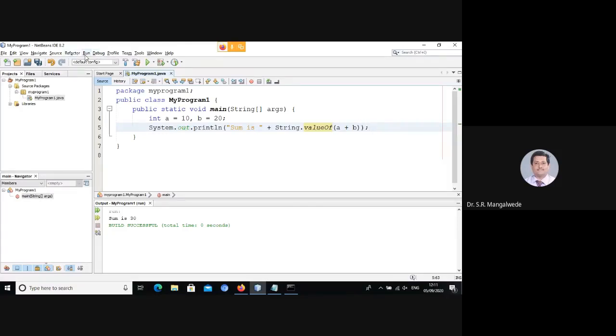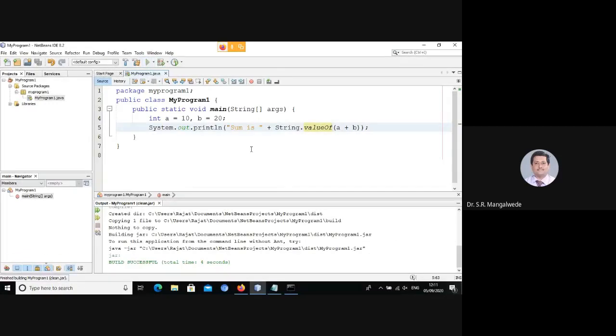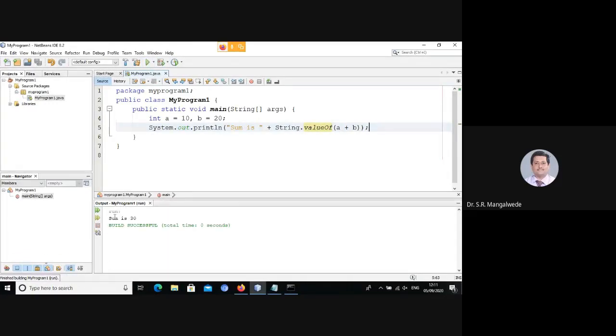If we build it again, the output will remain the same. It still displays sum is 30. However, we have explicitly converted this integer 30 into its string representation using the valueOf method of the String class, and then it is getting concatenated with "sum is".